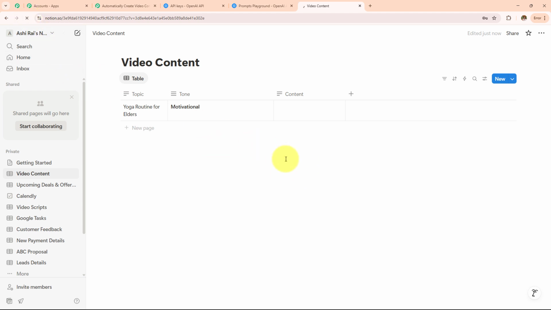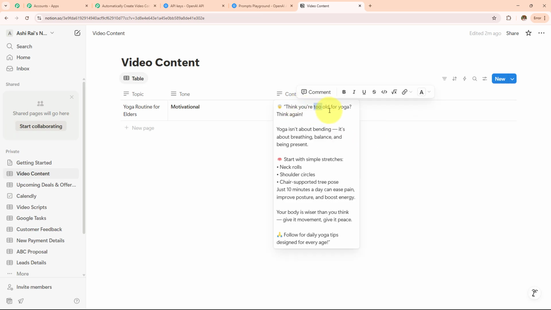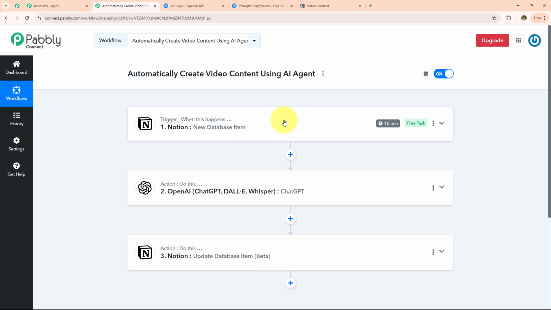I'm going to refresh this once. And here we can see that this video content has been generated. Think you are too old for yoga, think again, and here is the video content. So this is how this automation workflow is going to run. And now to learn how to create this, let's start creating this from the beginning.